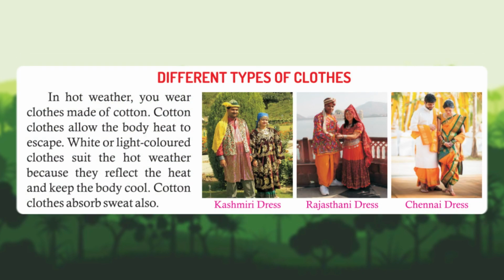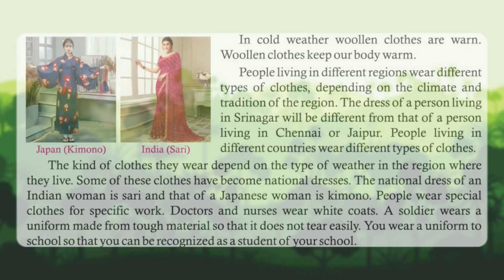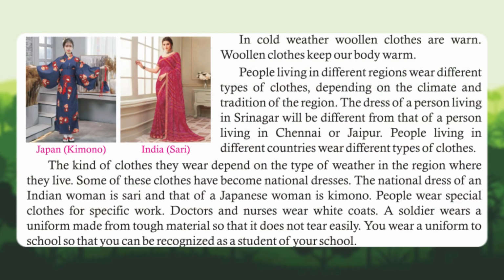Different types of clothes. In hot weather, you wear clothes made of cotton. Cotton clothes allow the body heat to escape. White or light-colored clothes suit the hot weather because they reflect the heat and keep the body cool. Cotton clothes absorb sweat also. In cold weather, woolen clothes are worn. Woolen clothes keep our body warm.